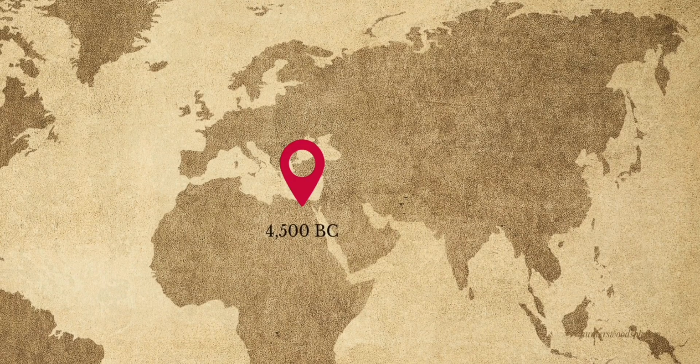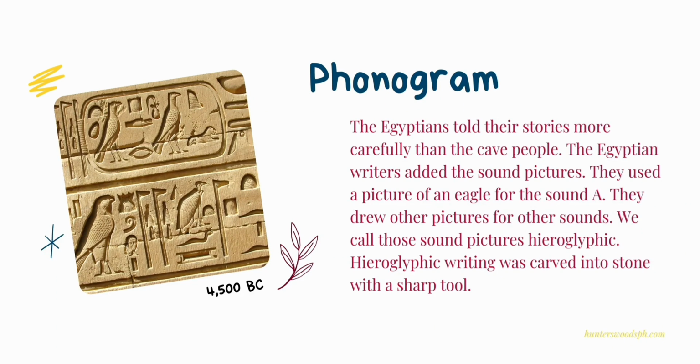The Egyptians told their stories more carefully than the cave people. The Egyptian writers added the sound pictures. They used a picture of an eagle for the sound A. They drew other pictures for other sounds. We call these sound pictures hieroglyphic. Hieroglyphic writing was carved into stone with a sharp tool.